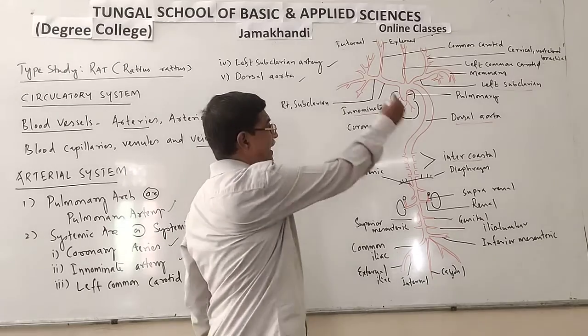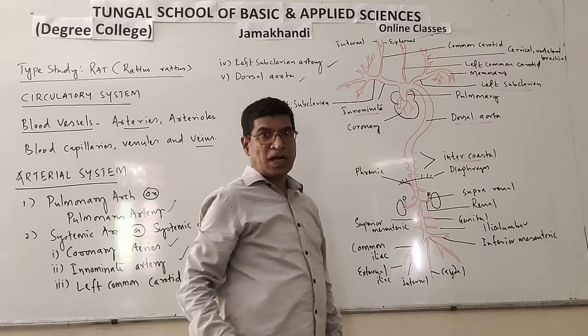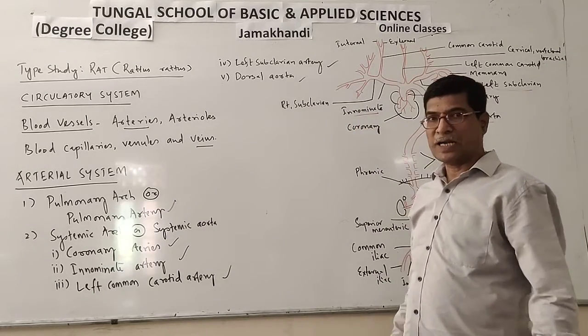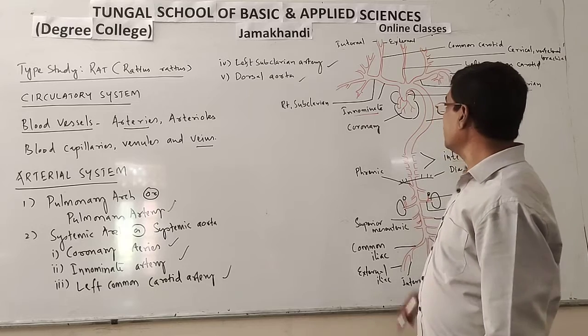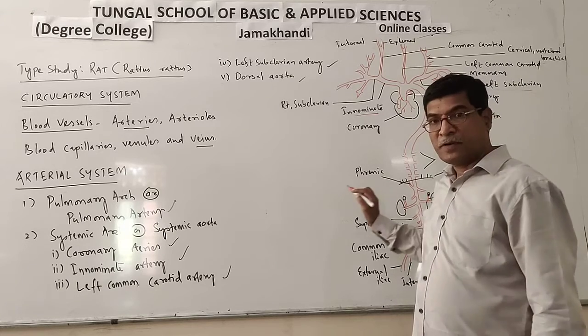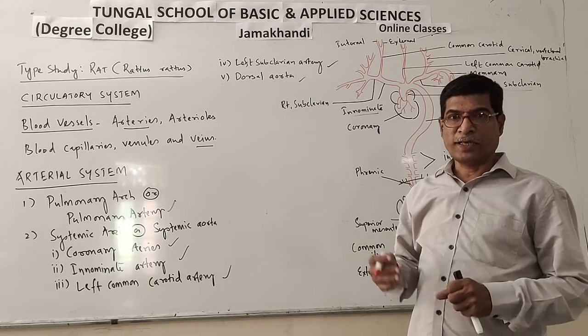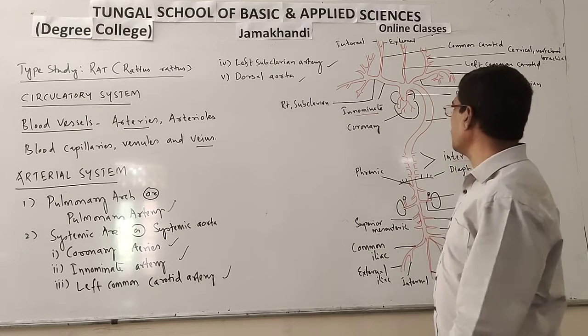Thus, the entire arterial system is composed of arteries, mainly arteries. Arteries supply blood from the heart to different body parts for the oxygenation of body tissues.